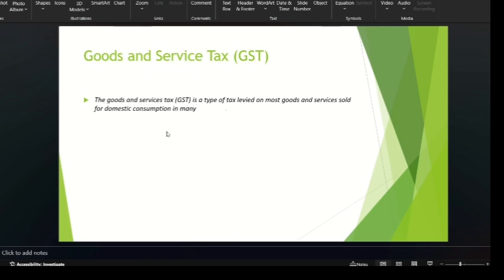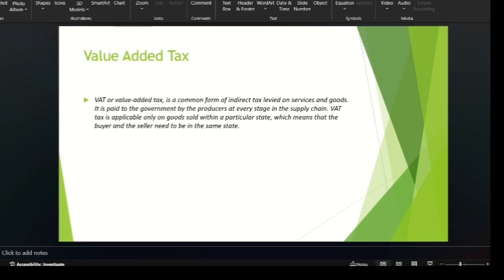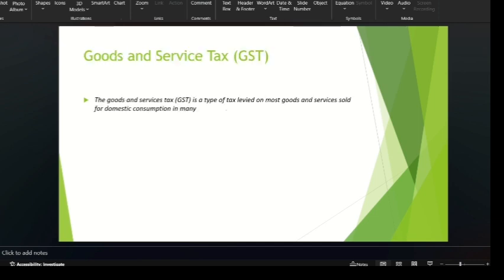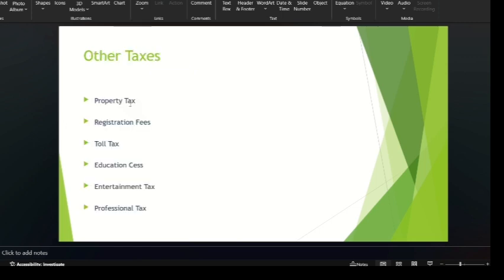Throughout India this tax is very common, whereas VAT changes on some basis, the chain we have already discussed. But this GST is marked as a fixed rate of tax. Other taxes are property tax, registration tax, toll tax, education tax, and professional tax.